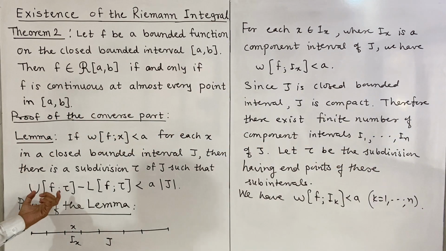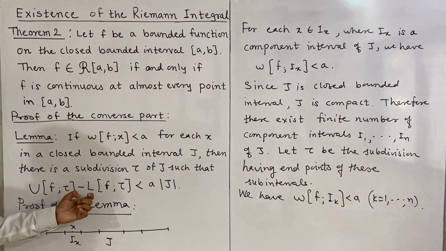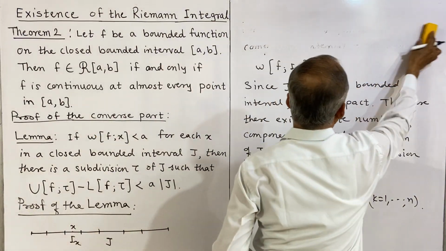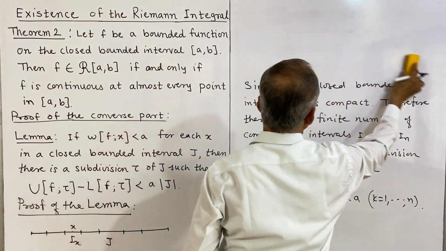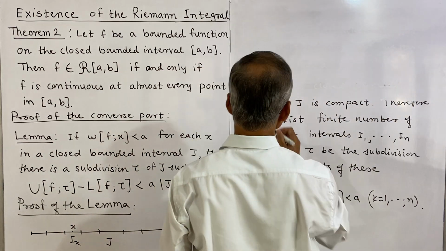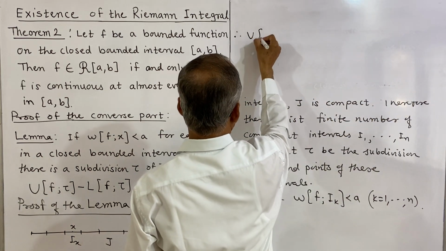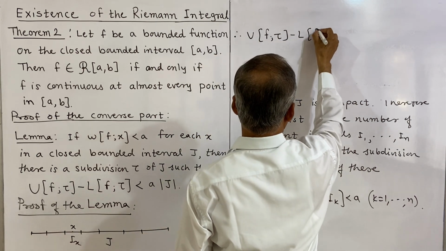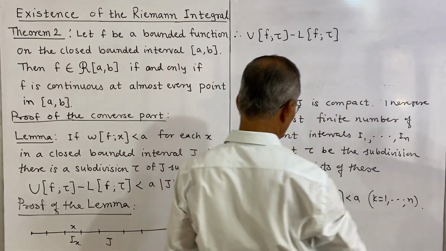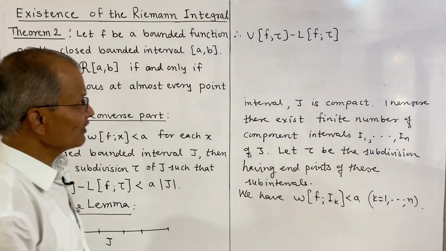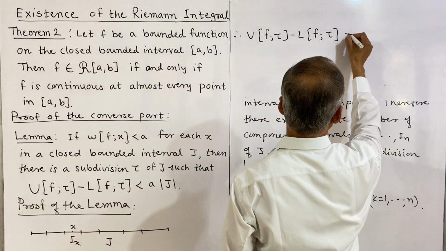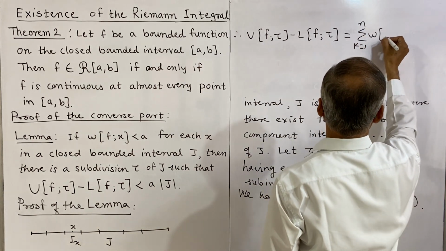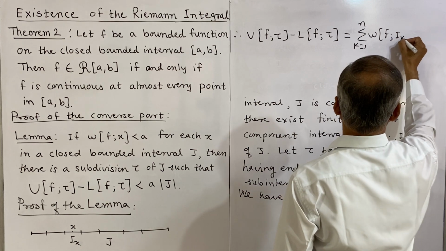Now we consider the upper sum of f on tau minus the lower sum of f on tau. By definition it is the summation, k from 1 to n, of the oscillation of f on Ik times the length of Ik.